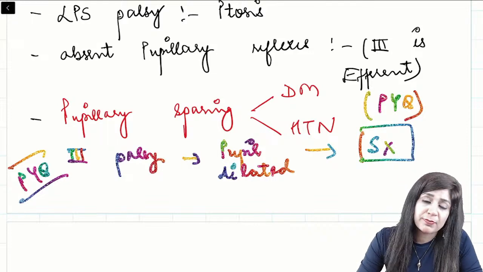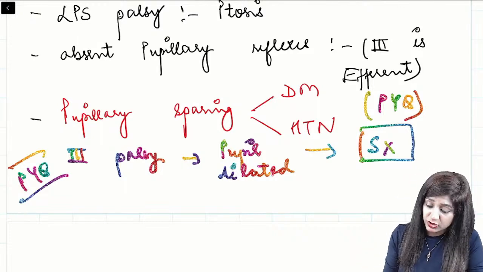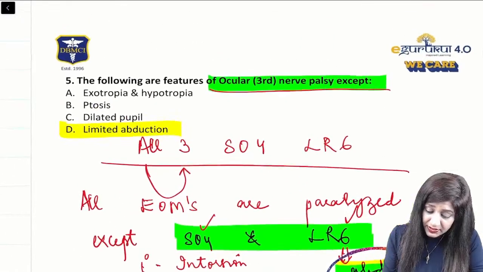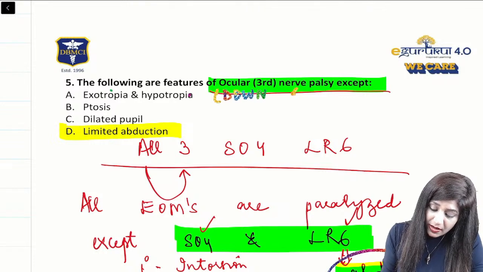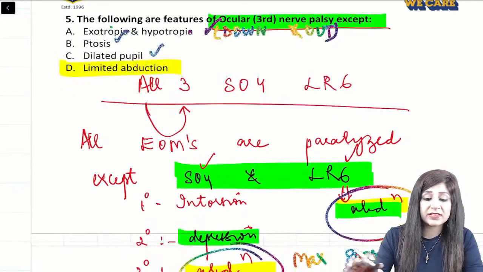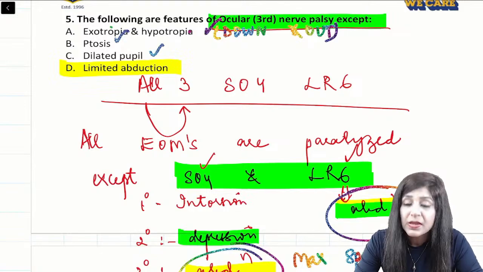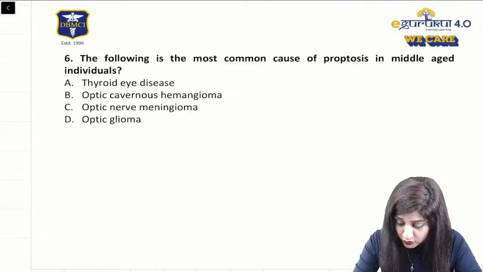This third nerve palsy is there, down and out is there, maximum sparing of the abduction is there. Exo means out, hypo means down, so this is a down and out eye. Ptosis is there, absence of pupillary reflexes is there, and that is why the answer is D. I hope it's very clear. Nerve palsies as well as the movements of the extraocular muscles are clear.